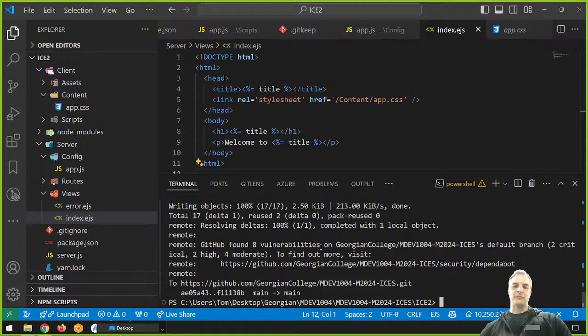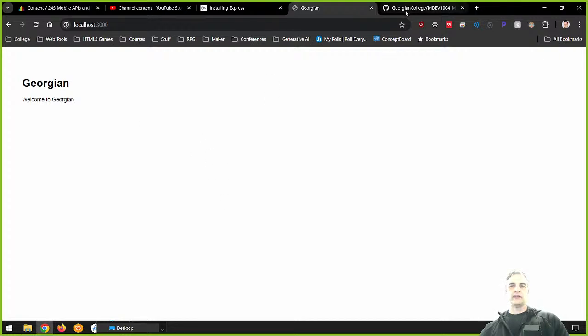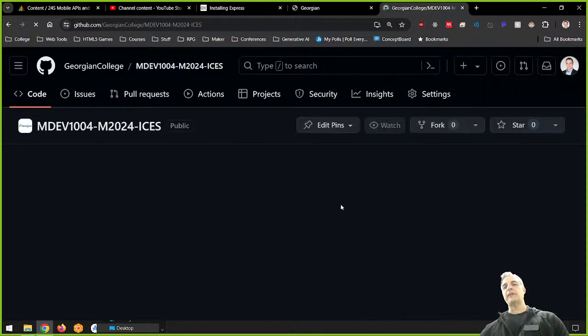So now, when we look up on GitHub, after this is done, there it is. It found some vulnerabilities. I'm not worried about the vulnerabilities. We're going to fix those later. For now, what I want to do is go back to GitHub. Let's take a look at GitHub and refresh. And you're going to see that I have 3 commits.